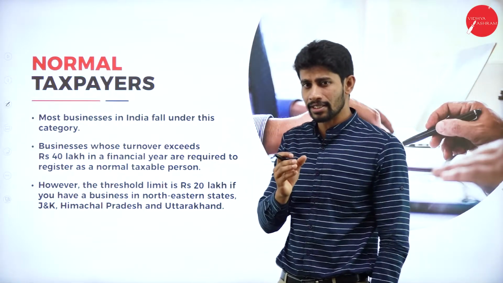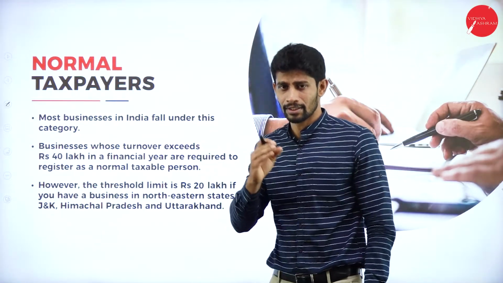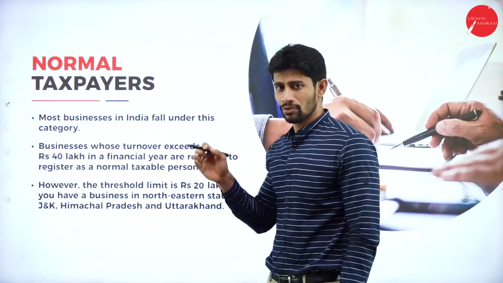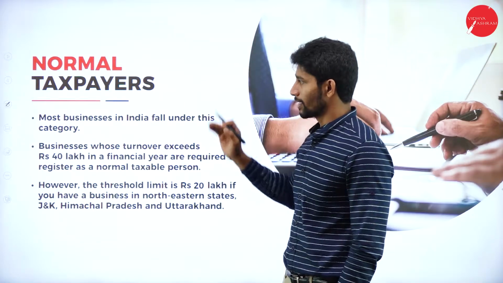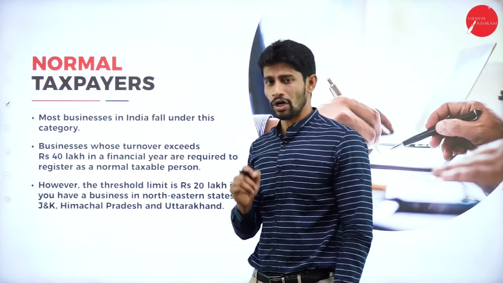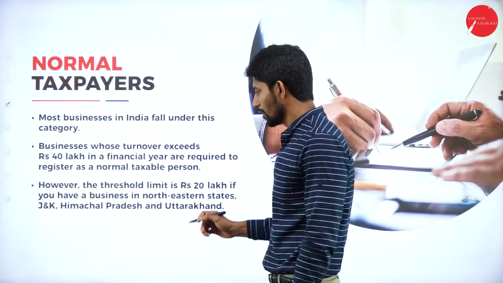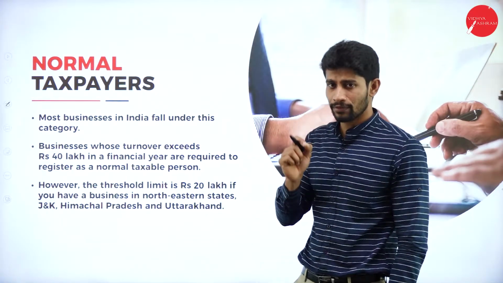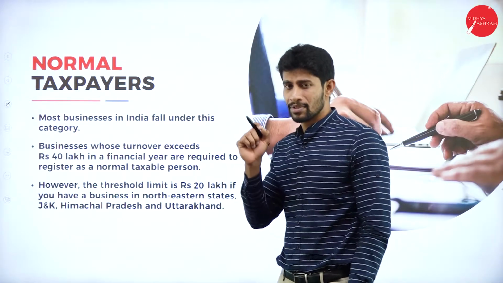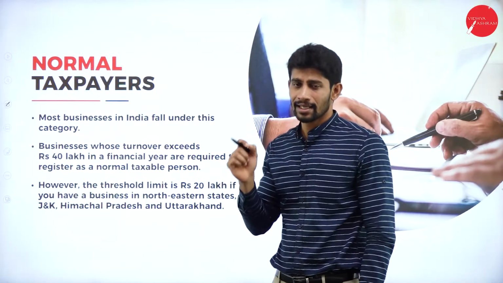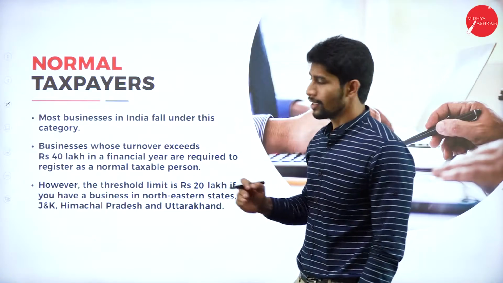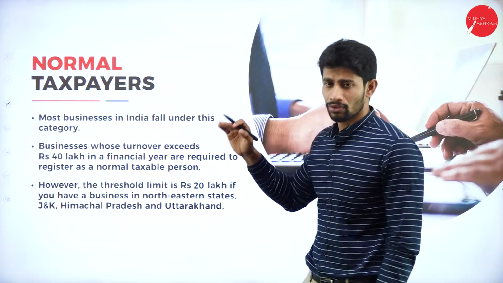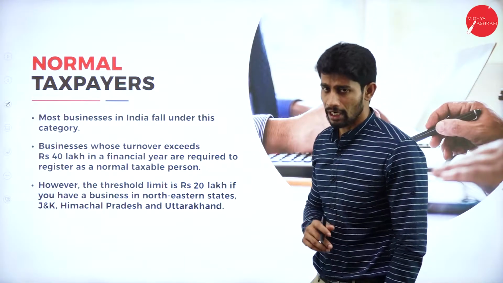If any business entity is doing sales of more than 40 lakhs in the financial year, they have to get registered as normal taxpayers. With respect to Jammu and Kashmir, Himachal Pradesh and Uttarakhand, it is 20 lakhs. If the turnover of those business entities crosses 20 lakhs, then they fall under type 1 registration, that is normal taxpayers, and they have to register under the GST authority.